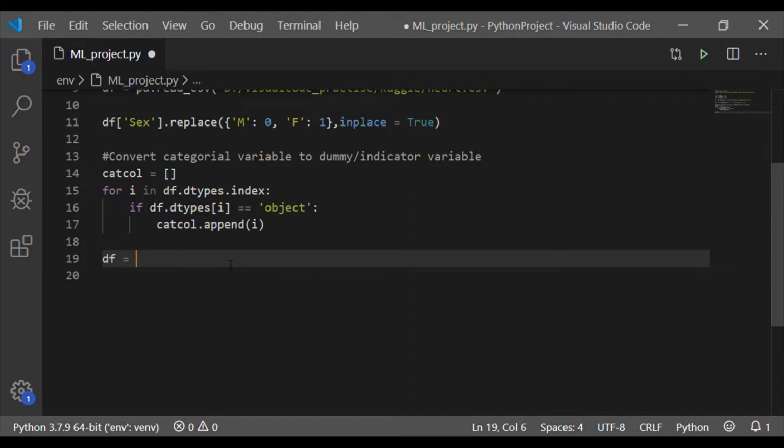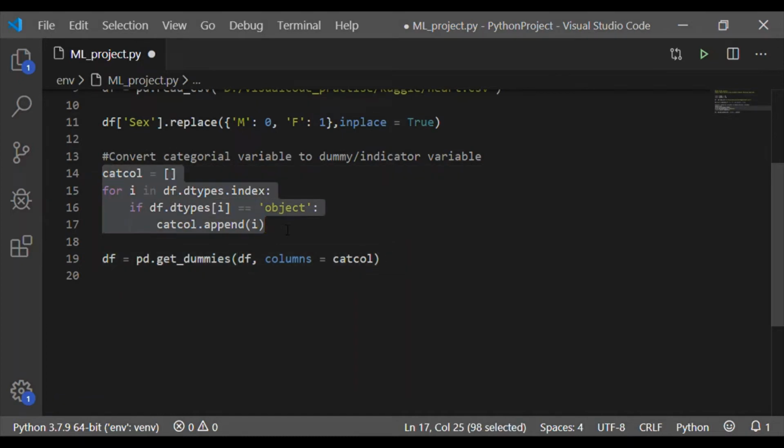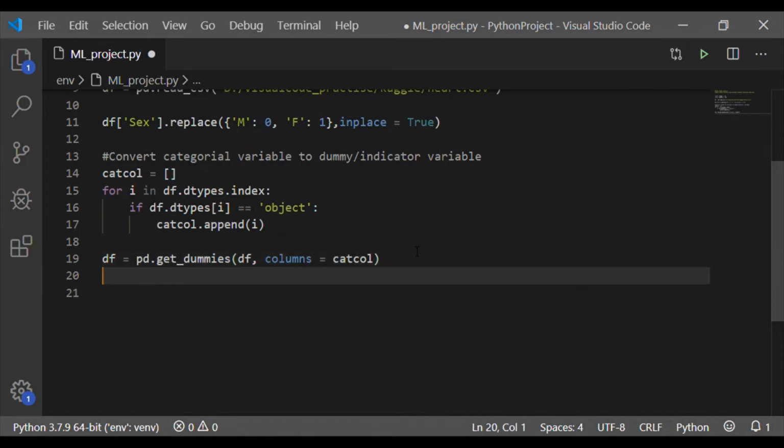Now, after getting these categorical variables into a list, we should convert them to indicator variables using the get_dummies method of pandas. The first argument is the data frame itself. The columns parameter specifies the columns that are to be transformed to dummy variables. Here the cat_column list has the categorical variable names.